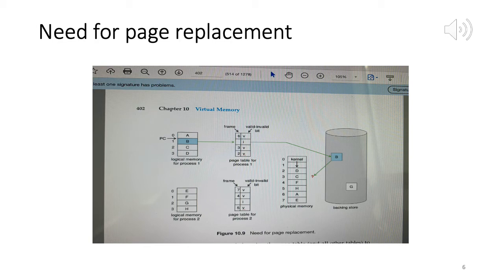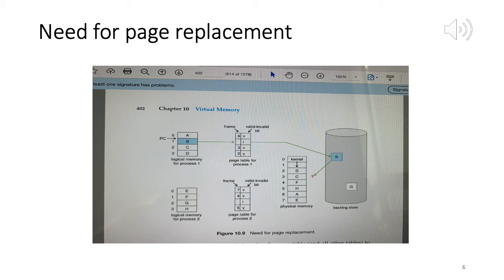The question is, do we have a physical frame available? The kernel is occupying 2, and the rest are also occupied. All the physical frames are occupied, which means we have to evict one of the already allocated frames. They could belong to the same process, process 1, or to another process. So perhaps what we can do is evict one from process 2, maybe evict E or F or G or H, and then bring in B.